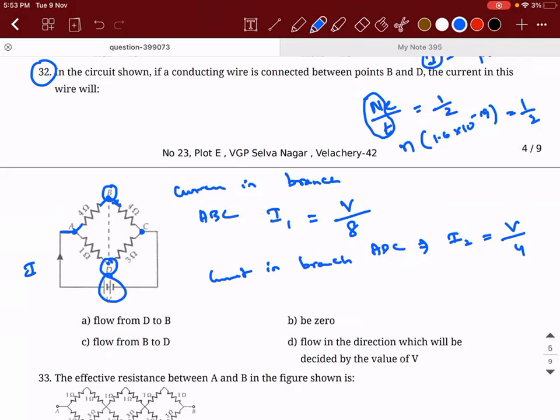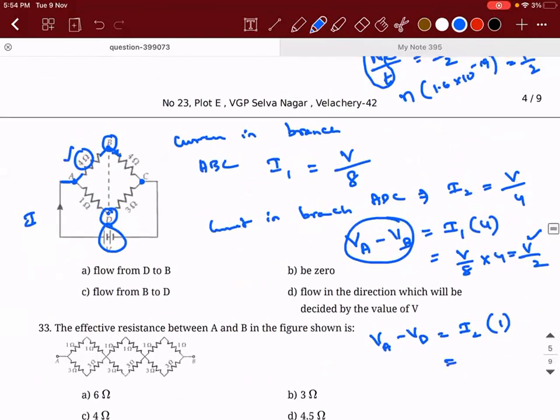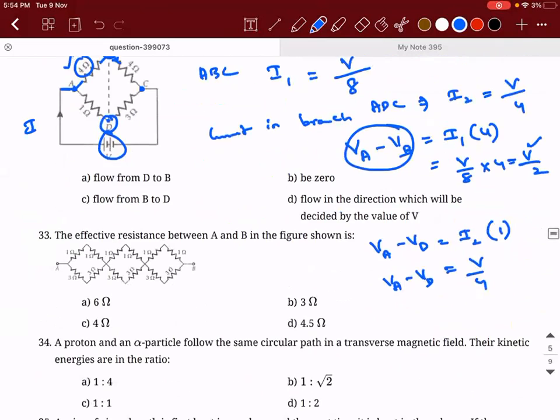Okay. So can I say that the potential difference between A and B, if I take this single resistor of 4 ohm and apply Ohm's law, VA minus VB, is I1 into 4? I1 is V by 8, into 4, that is V by 2. So the potential difference between A and B is V by 2. Similarly, what is VA minus VD? It is I2 into 1, that is V by 4. So VA minus VD is V by 4.